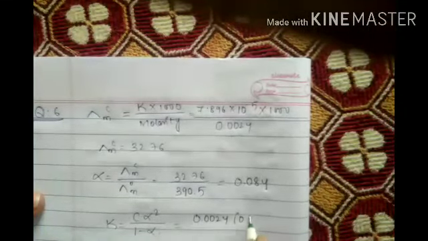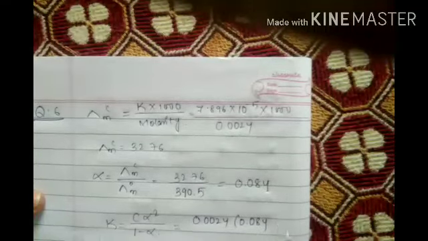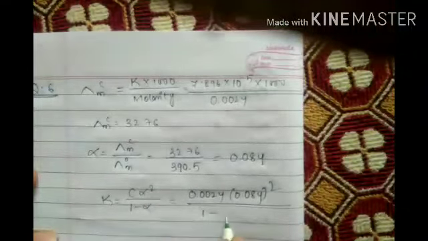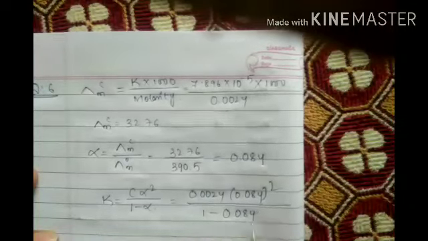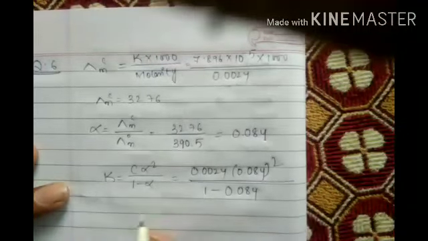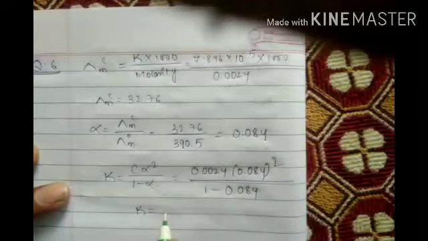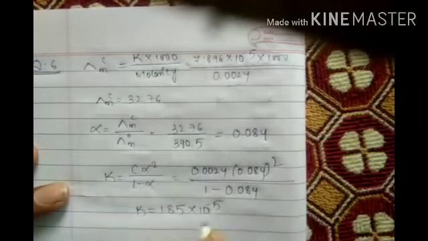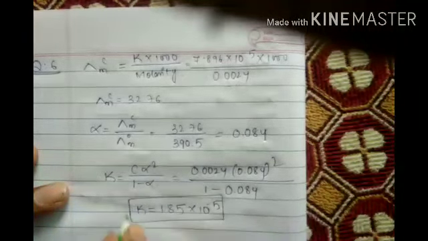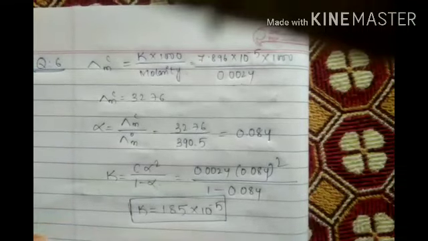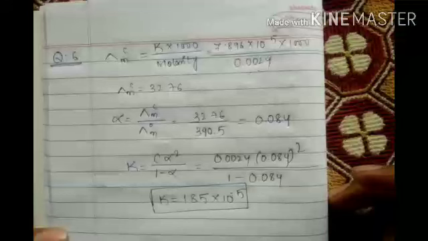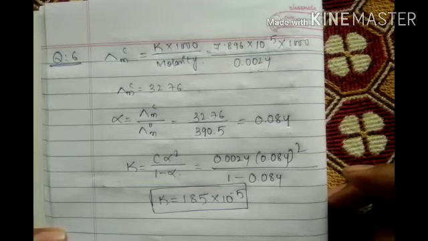Alpha is 0.084 square by 1 minus alpha, 0.084. And now dissociation constant is 1.85 into 10 to the power of minus 5. This is the dissociation problem. Got it? This is one kind of problem.